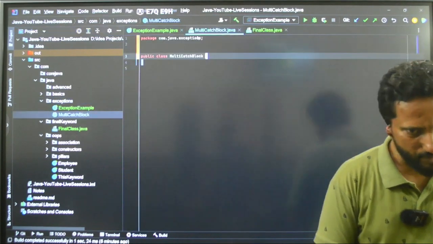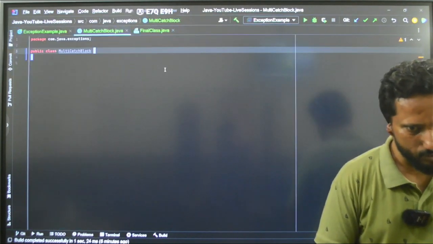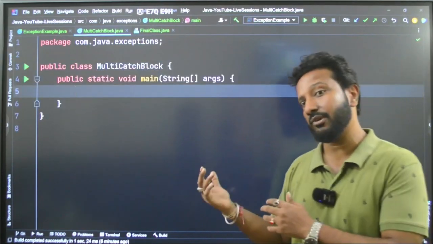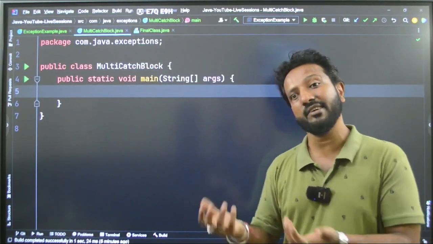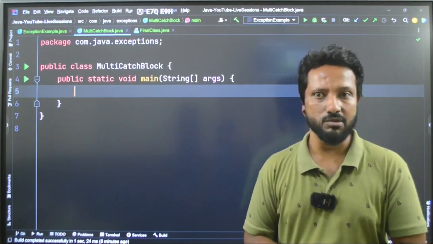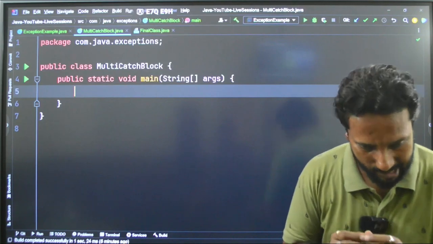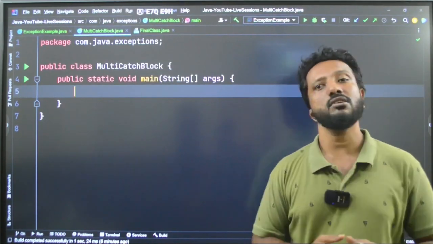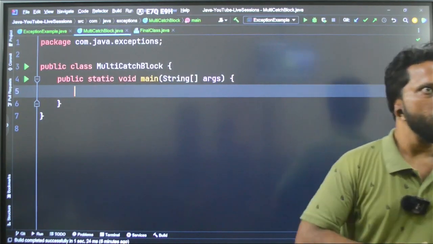I'll just give you simple examples so that you can remember them. And guys, when you are writing your code, only then will you understand how these things actually work. So you have to practice code again and again every day. Then only will you properly understand the concepts. As I say every time, please write more code. Try to debug the code. Then only you will learn.